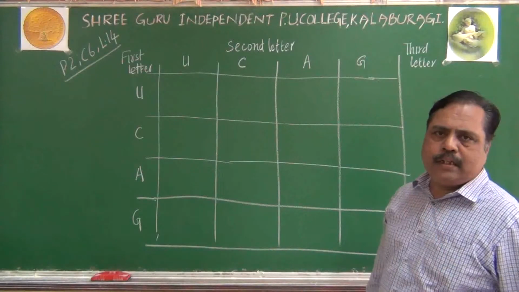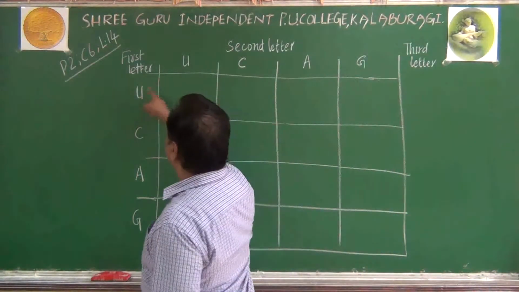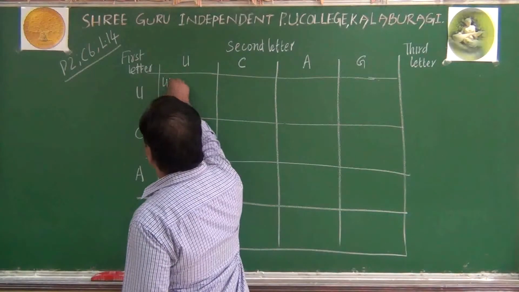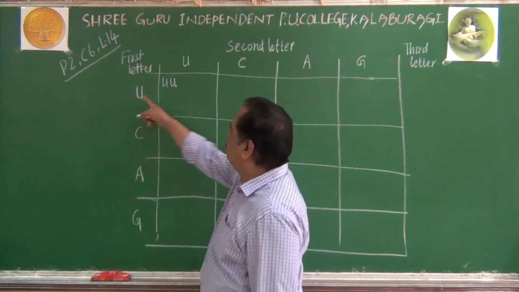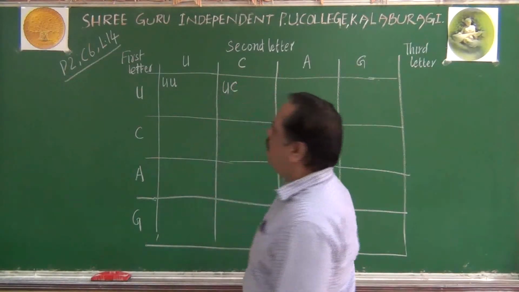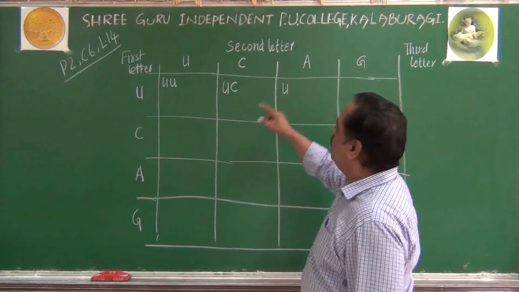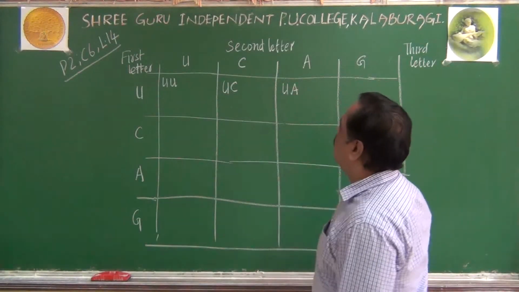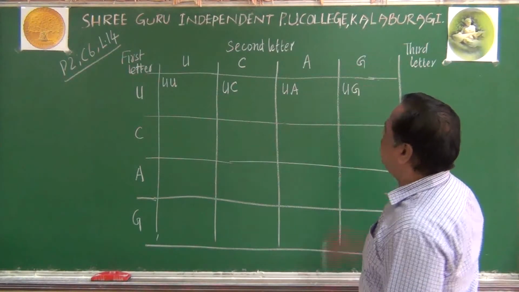From this we can get a duplex actually. This U and this U will become the UU condition here. Suppose if the first letter is U, second letter is C, I can write UC here. First nucleotide is U, second nucleotide is A. Similarly, U, G I can write.